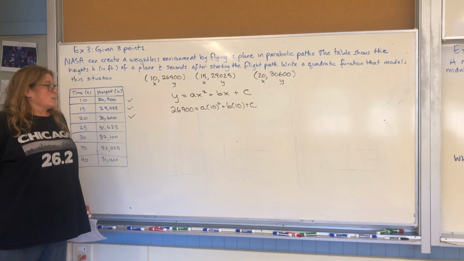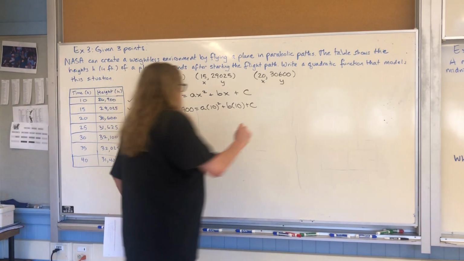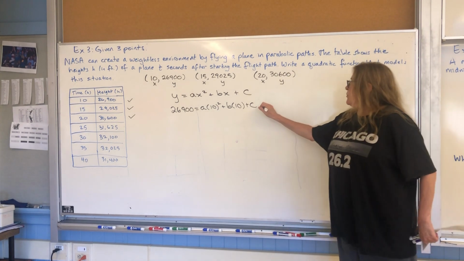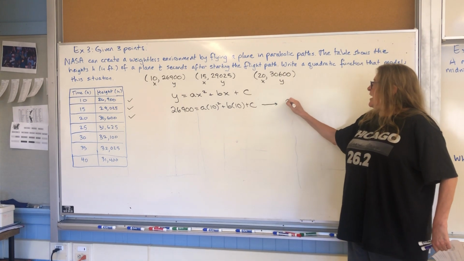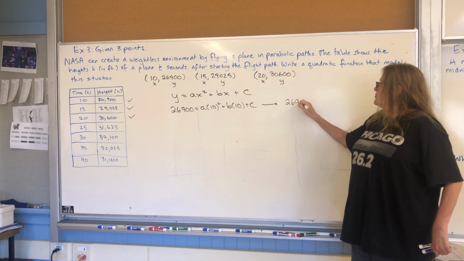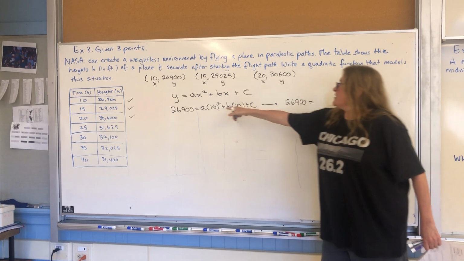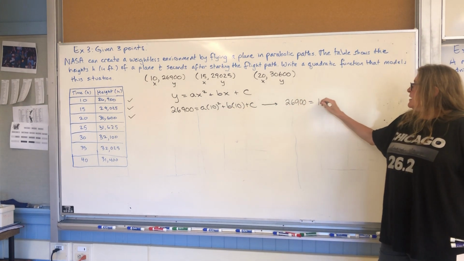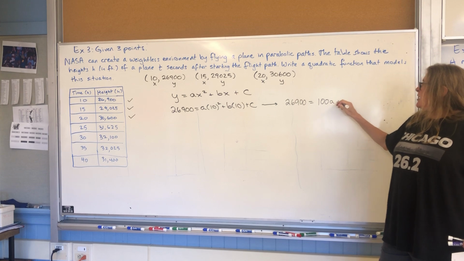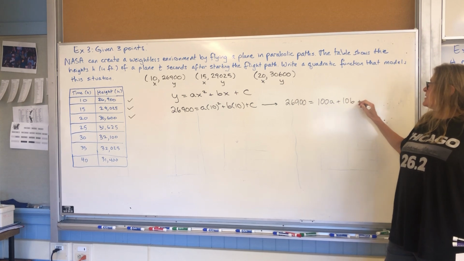Okay. So I'm going to neaten this up a little bit over here. Let's do just some of the multiplication and exponents. We have 26,900 equals, well, 10 squared is 100, right guys? 100a plus 10b plus c.